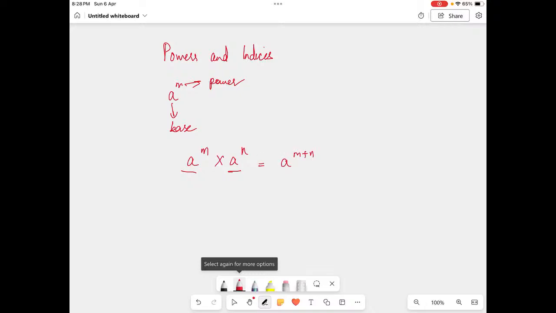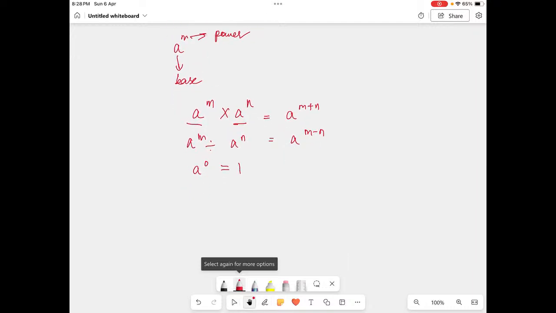So when it comes like this, you have to just add the powers. The next one is if I divide, you have to subtract. Second thing, the power 0: always put the value as 1. When you take 2 raised to 0, you'll get 1.